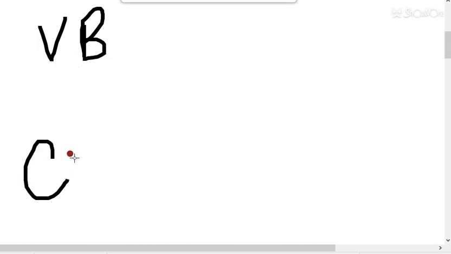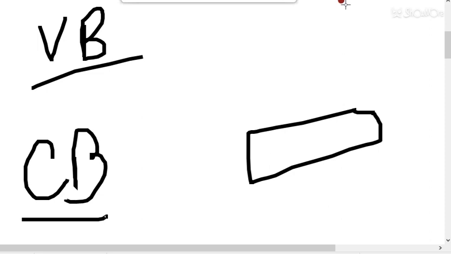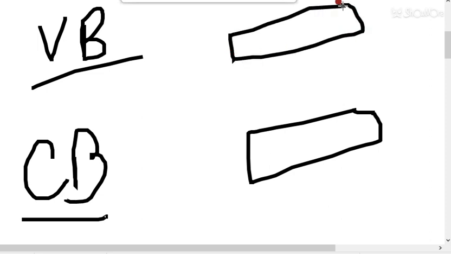Then you have to know what you mean by valence band and conduction band. Vb and Cb must be clear to you, and valence band is below the conduction band.